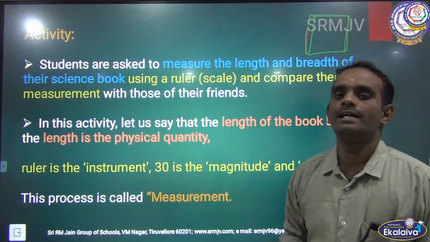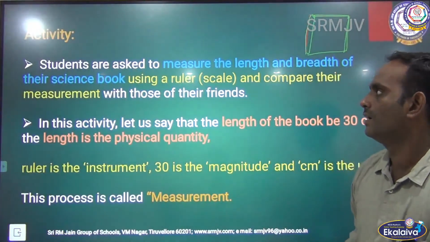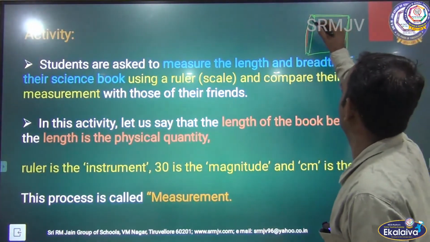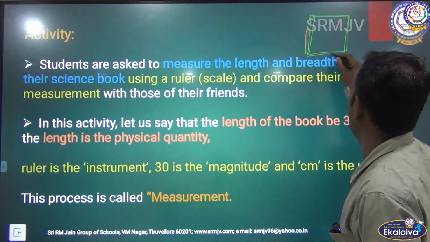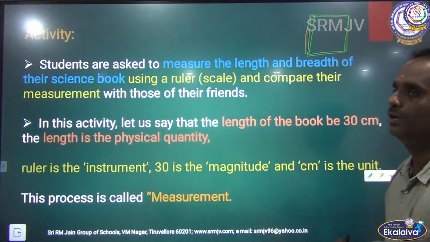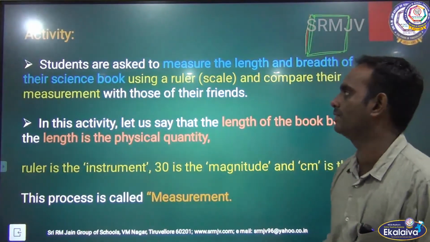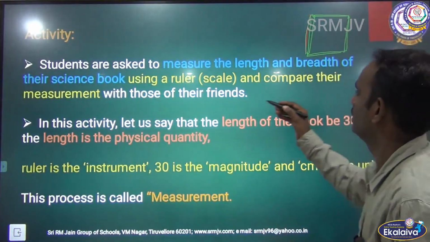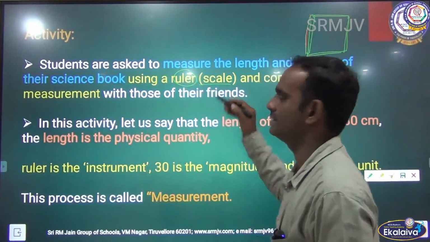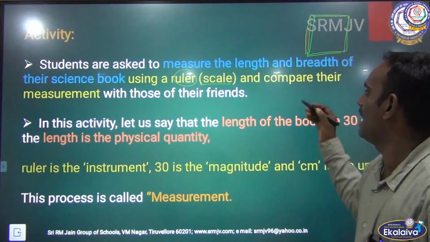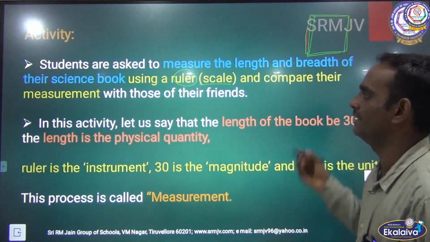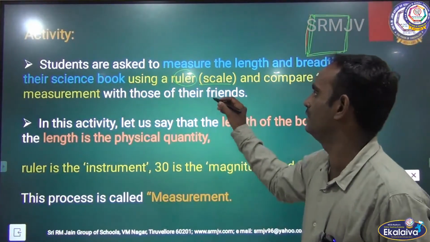Think that this is a science book. This is called length and this is called breadth. You are asked to measure the length and breadth of the science book by using a ruler. A ruler is nothing but a scale, and compare your measurement with those of your friends.